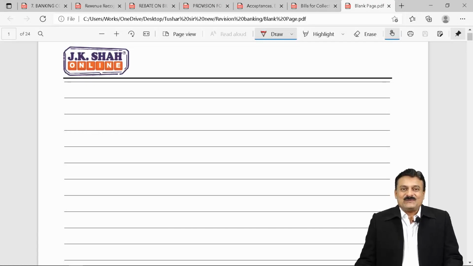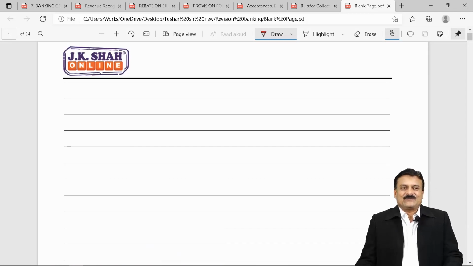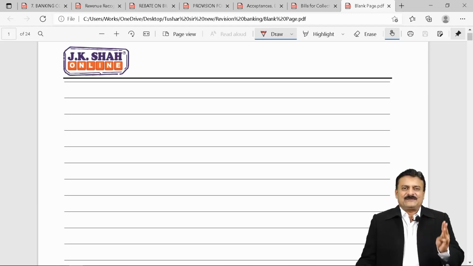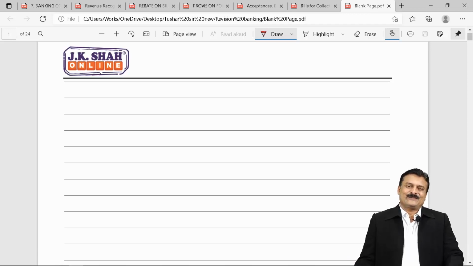We are starting with revision lectures to give you a glimpse of the whole chapters so that at the time of your exams, you just go through these points and that's enough. Enough to cover the whole chapter, saving a lot of your time and energy at a crucial point of time just before exams.